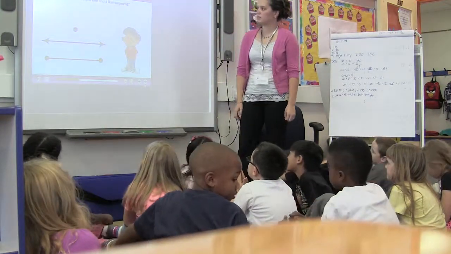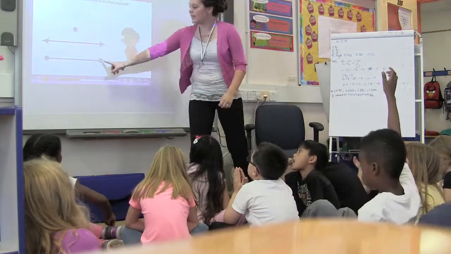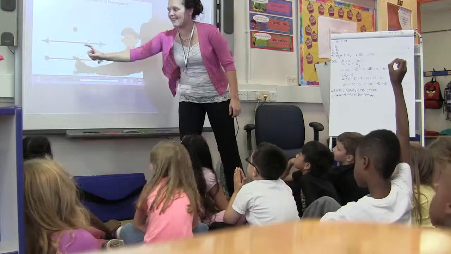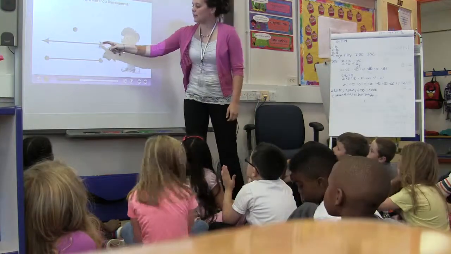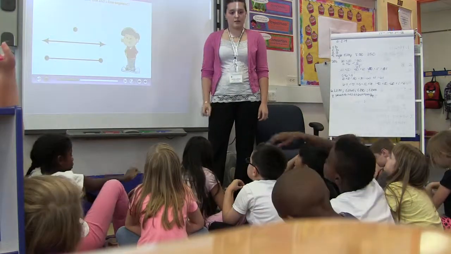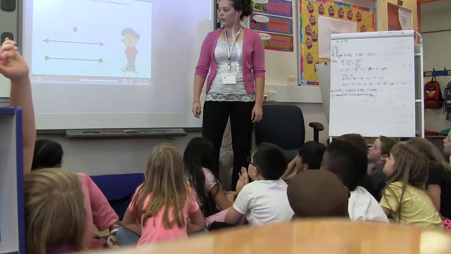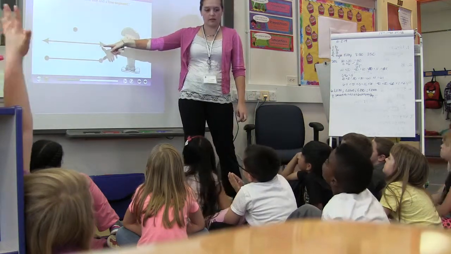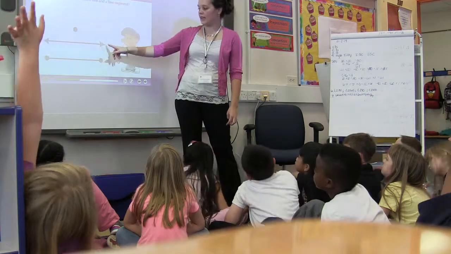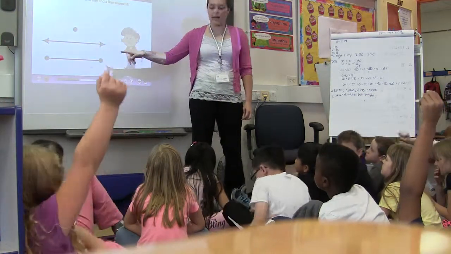What is the difference between a line and a line segment? Sorry, I skipped this one. This is a line segment, okay? It has points at the end. What's the difference between these two? Deshaun. They have something different at the end. What does this one have? That has a point and the one on the bottom has a dot. Okay, this is an arrow. And this is a point.